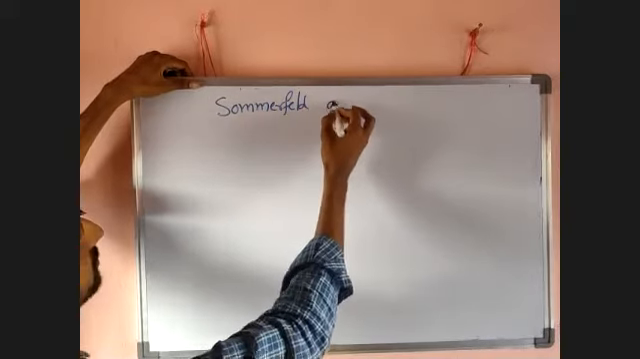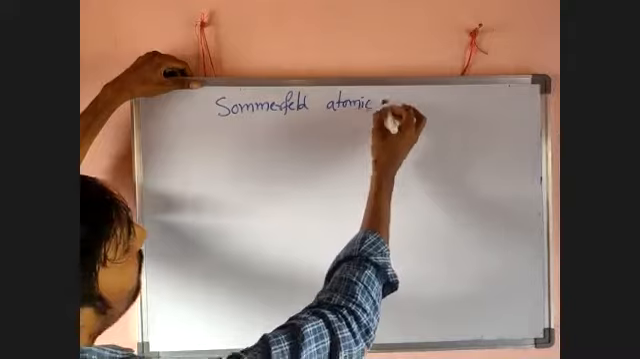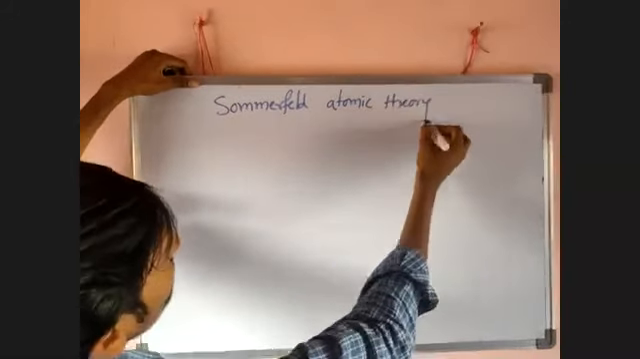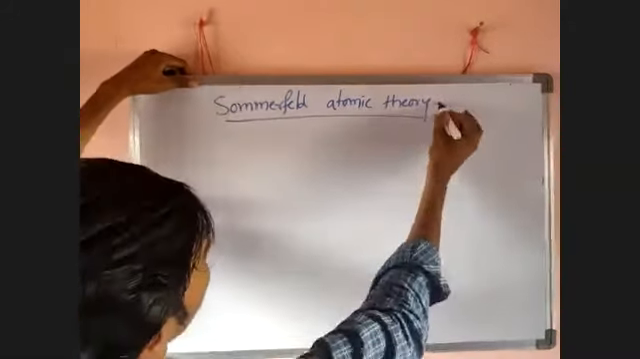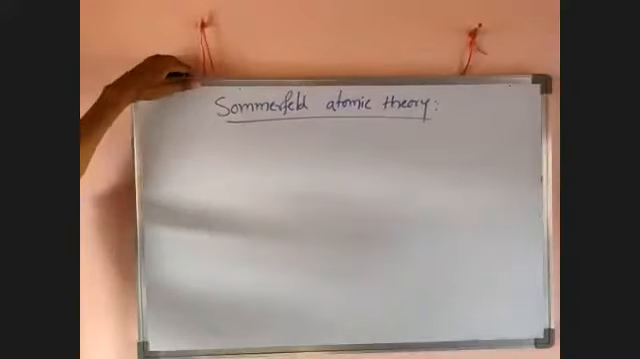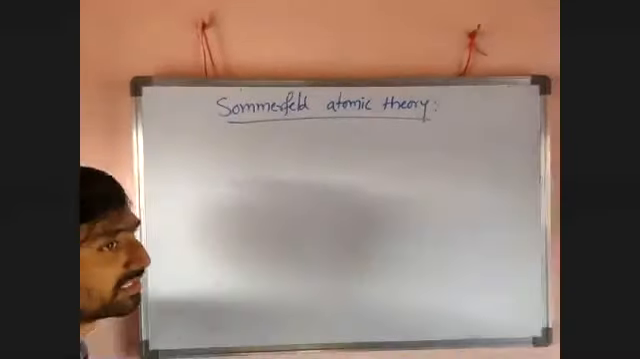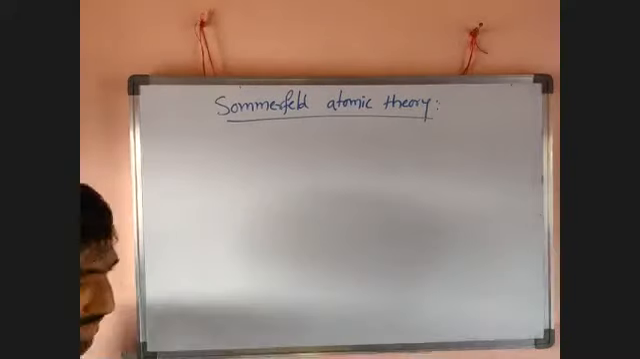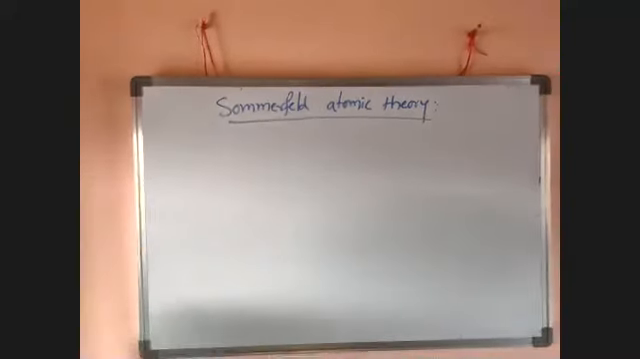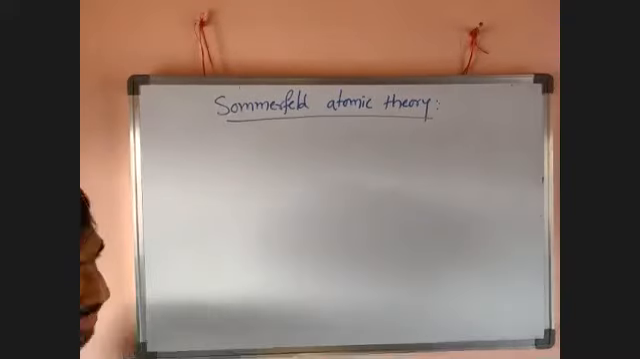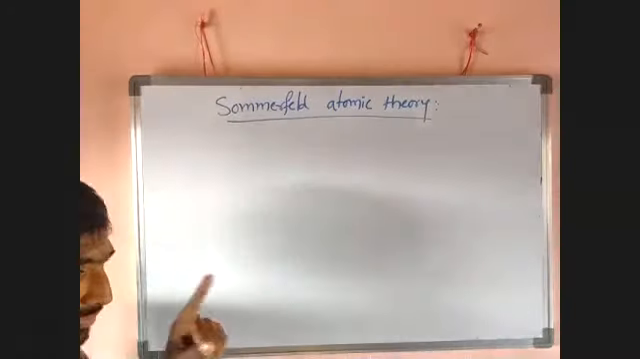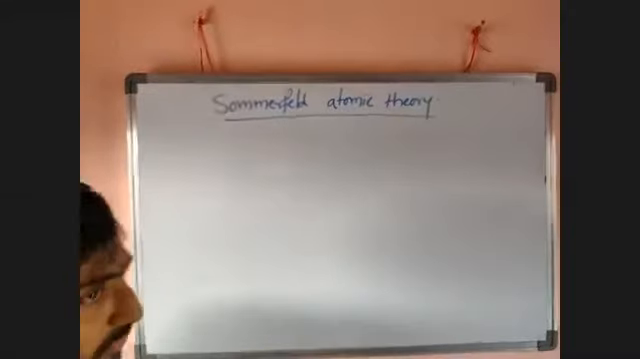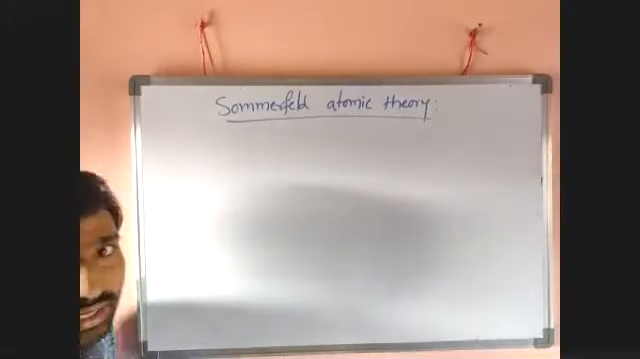Sommerfeld atomic theory. It is a very simple one-point based theory. According to Sommerfeld, it is an extension of Bohr's theory. It was developed to overcome one of the limitations of Bohr's theory, that was the fine spectra of the hydrogen atom.